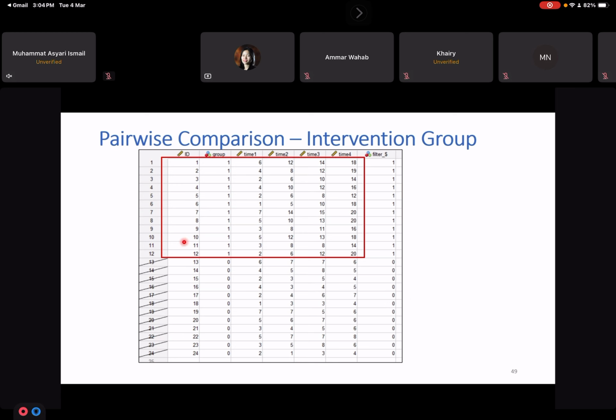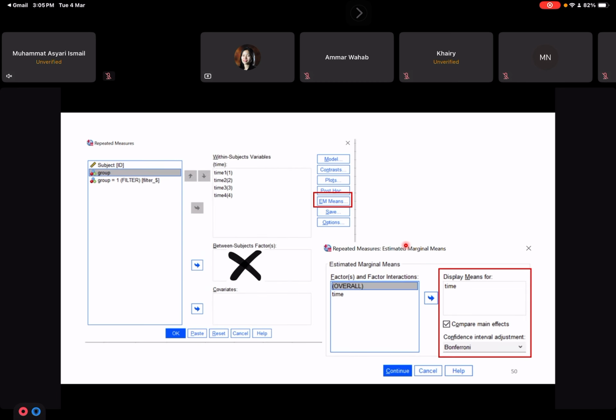You notice that my data set only includes the intervention data. So how do you make this disappear? You just highlight this filter dollar sign and press delete on your keyboard. Because we chose group 1 only, in the next repeated measure analysis we won't have between-subject factors here.